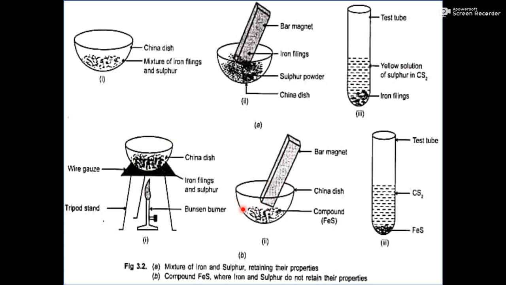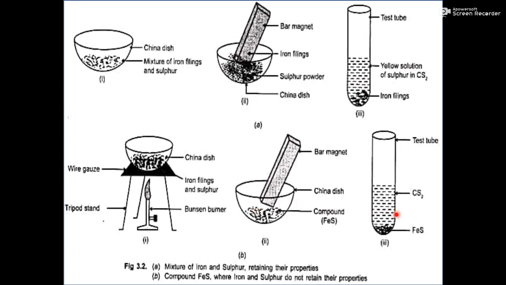It means where is that iron? Now iron is converted into a new compound, that is FeS, iron sulfide, and this iron sulfide does not show the property of iron now. As I discussed with you, in compound formation the components do not show their individual properties. Here they can show because this is a mixture, but here as they have been converted into a compound, they will not show their individual properties.